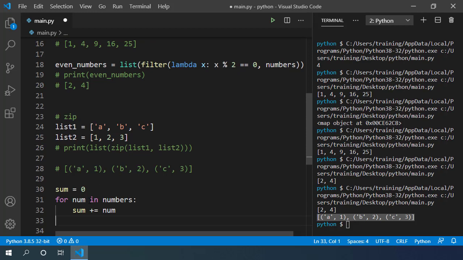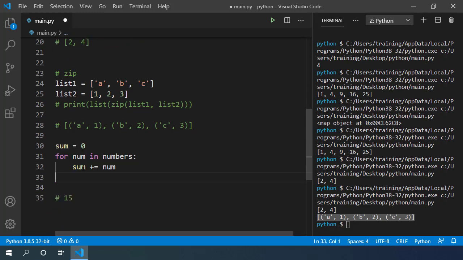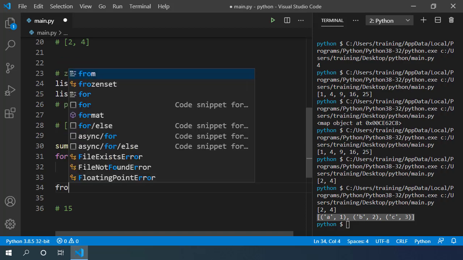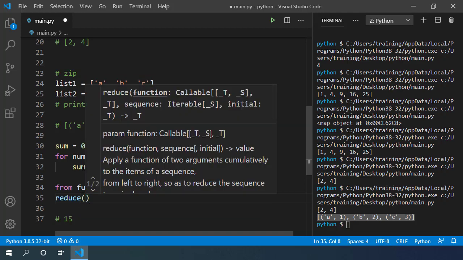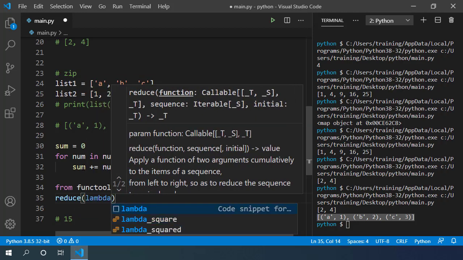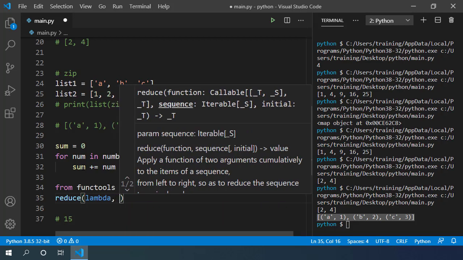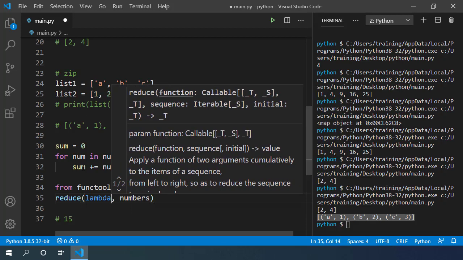This functionality can be achieved using reduce function, and it's available in a separate module in Python. So we first have to import this function. We can import this function from functools module. From functools, import reduce. Now I can use this function. Reduce function takes two parameters. The first one is the lambda function that will do the processing with each iteration, and the second argument is the list we want to work on.